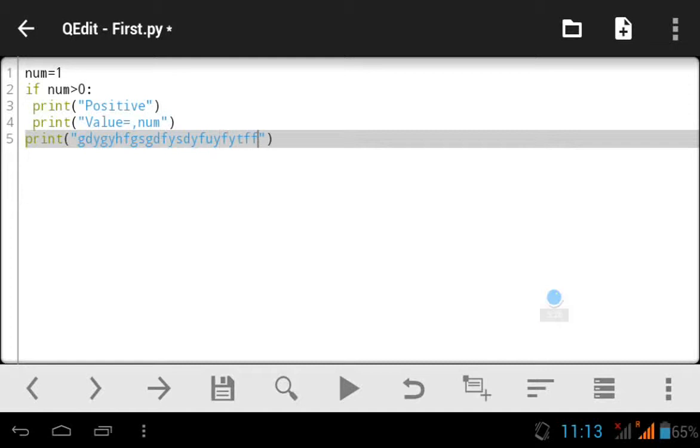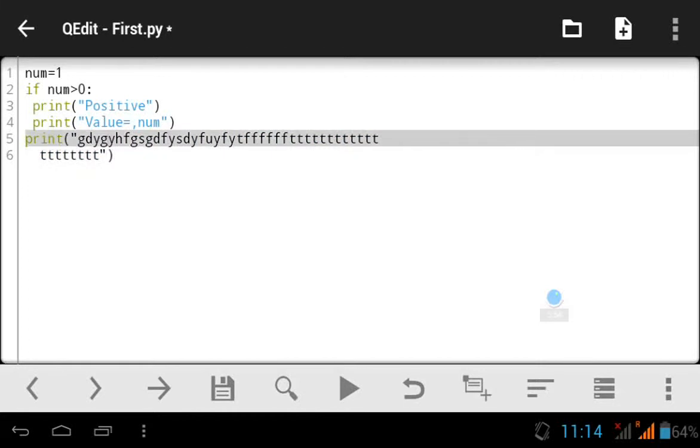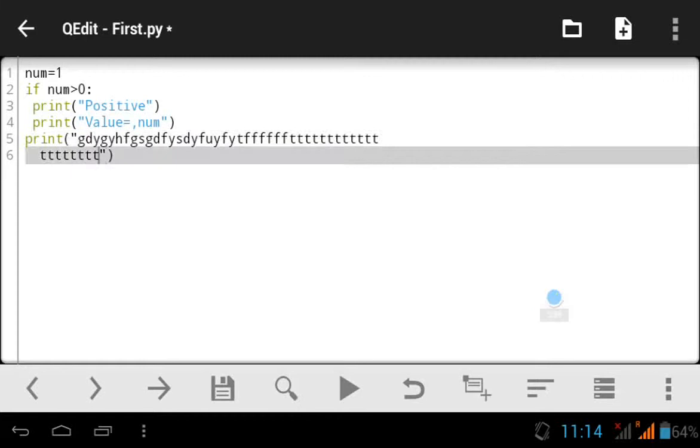Then Python will assume that these two lines are different statements. For example, suppose after some time my statement reaches here, so Python will assume that this one and this print are two different statements.